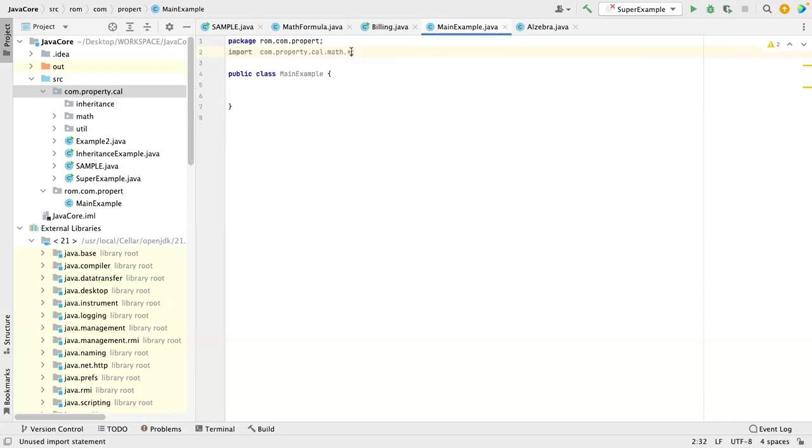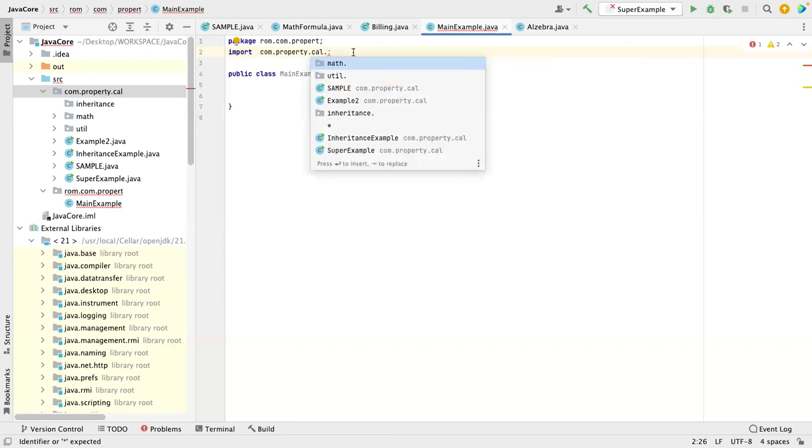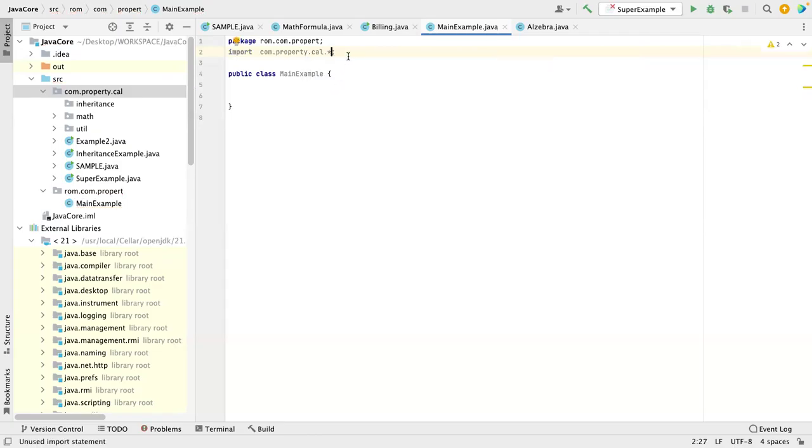Now if you want to import everything, whatever is inside this package, inheritance, math, utils, everything, what you have to do? You have to write it here, star. Clear to you all this part? Yeah, tell me.